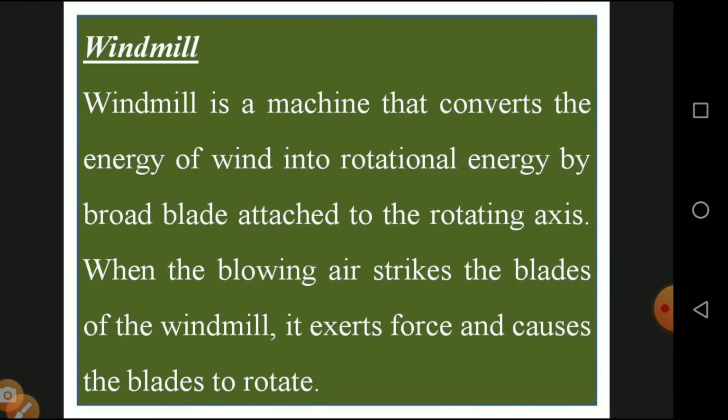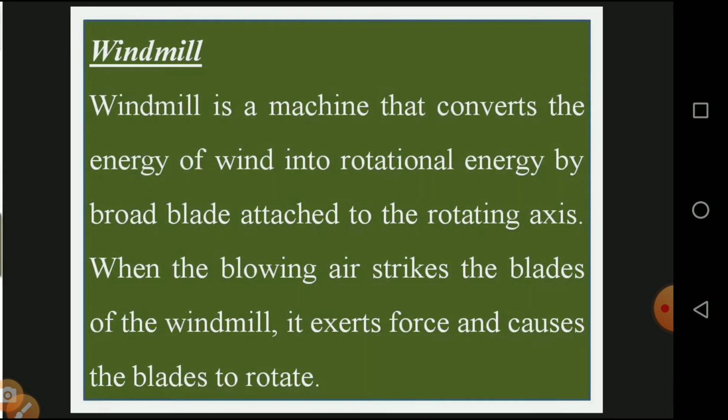A windmill is a machine that converts wind energy into rotational energy by broad blades attached to a rotating axis. We will see that three blades are available in the windmill. When the flowing air strikes the blades, the windmill extracts the force and causes the blades to rotate. After the rotation of the blades, the mechanical energy is converted into electrical energy, which is stored in batteries and used for further purposes.